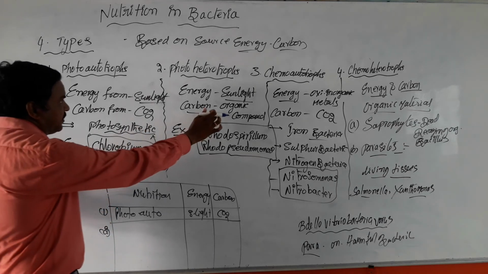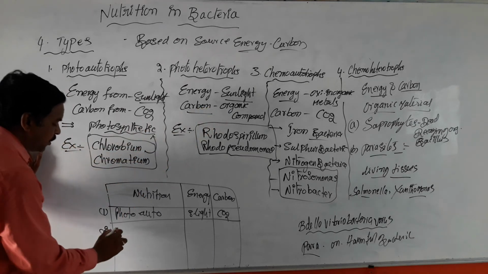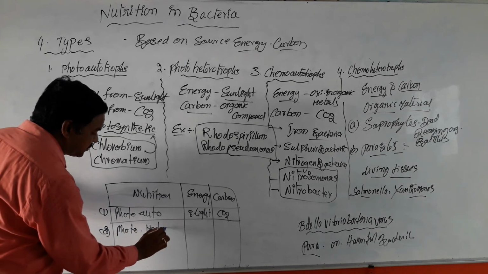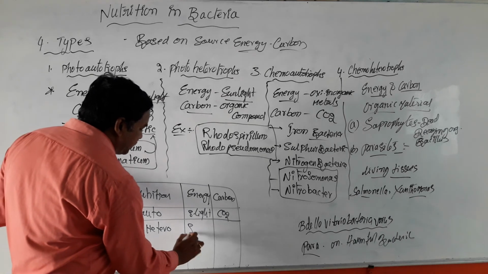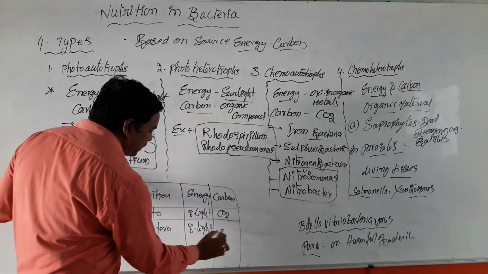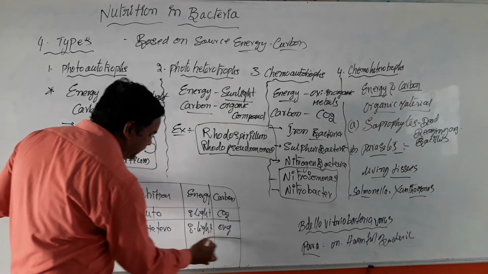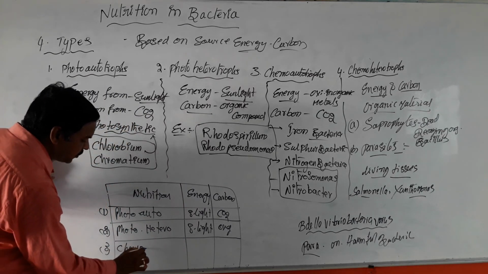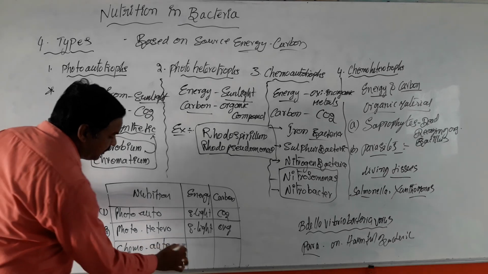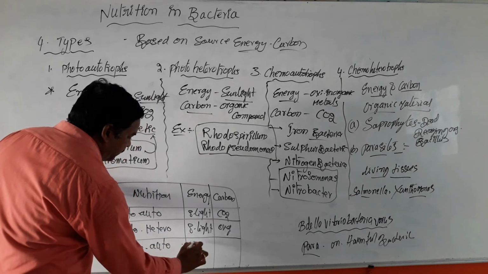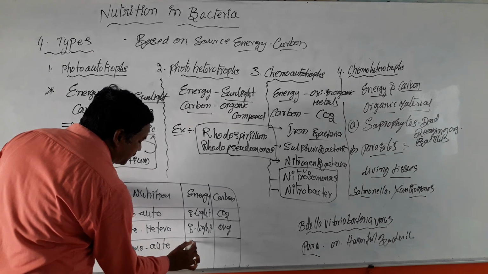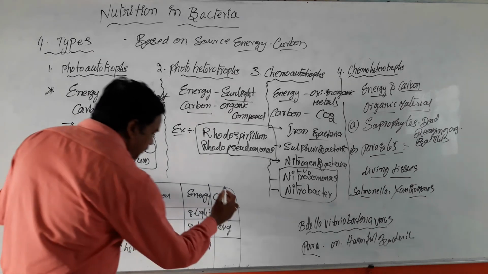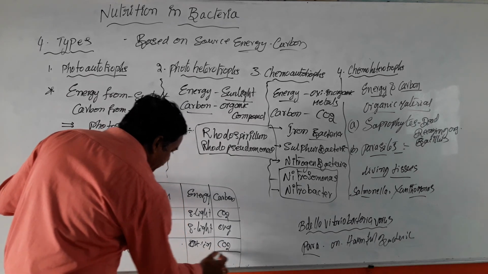Similarly, photoheterotrophs can utilize sunlight for energy but get carbon from organic materials. And third one, chemoautotrophs, derive energy from oxidation of inorganic materials and carbon from atmospheric CO2.